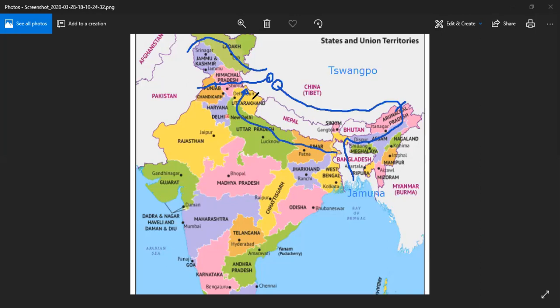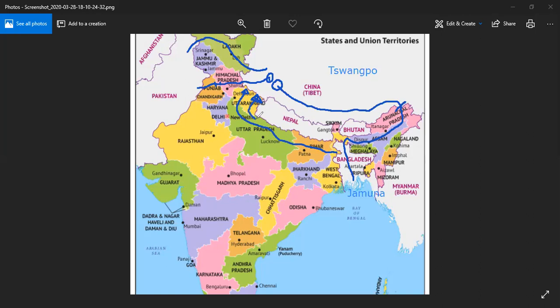Here is one more very important river, and this important river is the longest river of India, and this originates from the Gangotri glacier. As the name suggests, Gangotri means where Ganga will originate. So Ganga originates from here, passes like this from Uttarakhand.